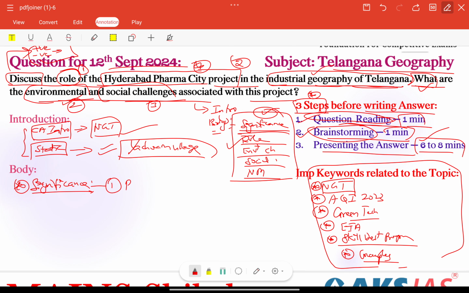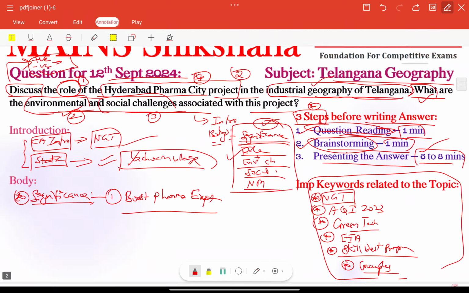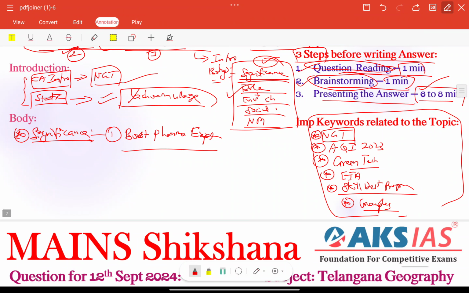It can boost our pharma exports, which already contribute 30% of the country's pharmaceutical exports. Very important. We need to write some facts here and there. This will further establish Telangana as a major pharma hub globally.